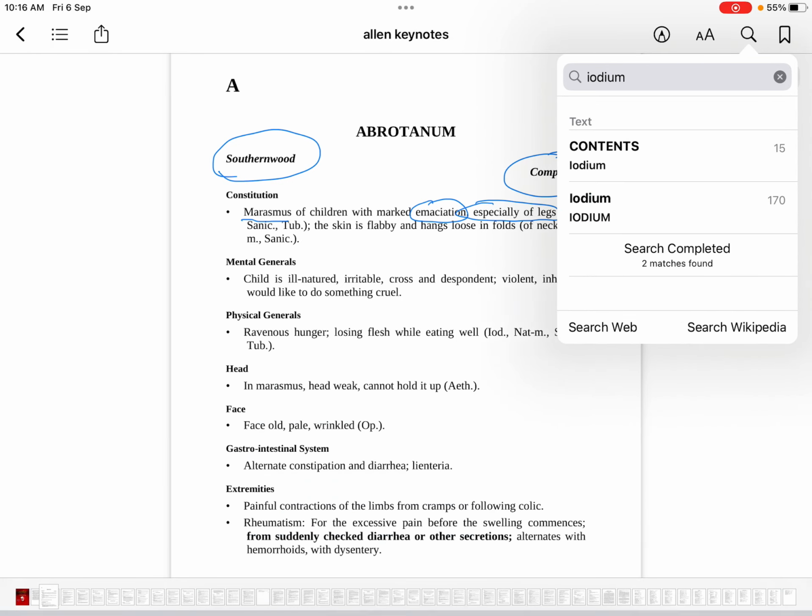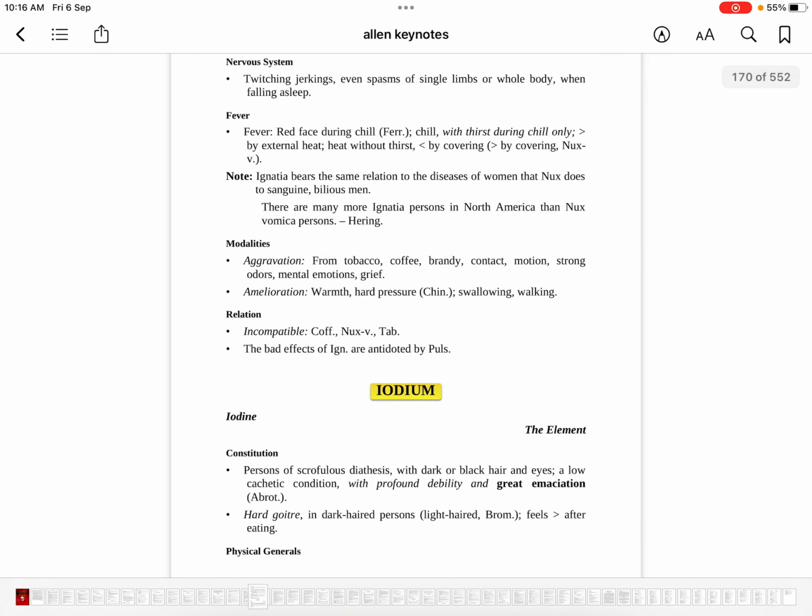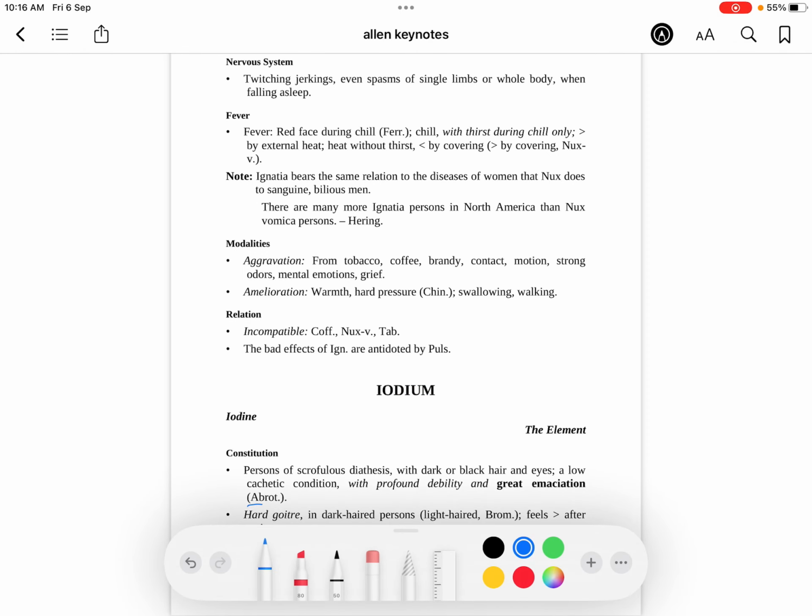And go to iodum. So now if you go to page 155, in this page you have to write the page number here. Towards here you have to write the page number of the Abrotanum, so that when you later come to iodum, you go back to Abrotanum and just see that line. So what do they say?